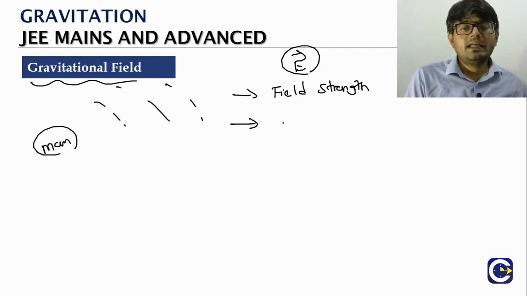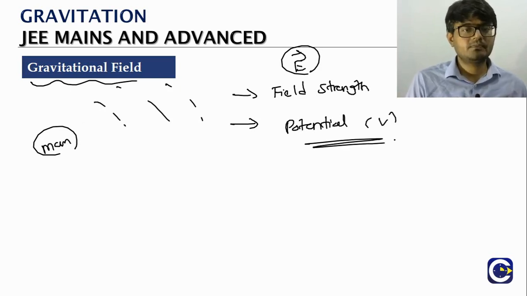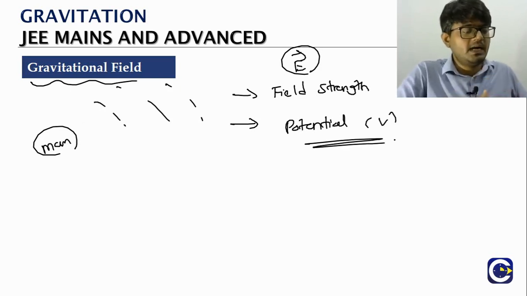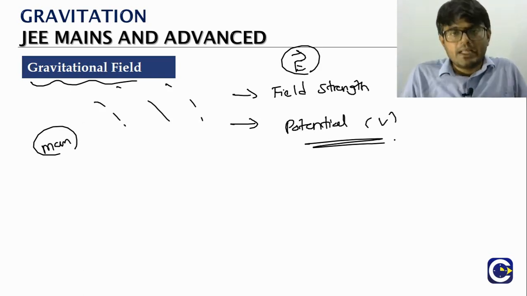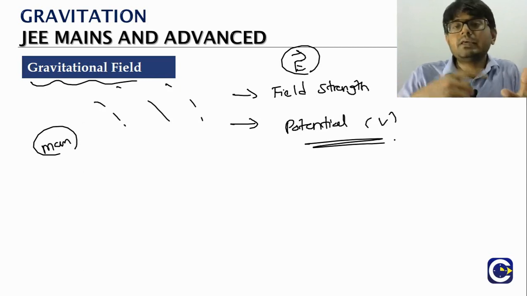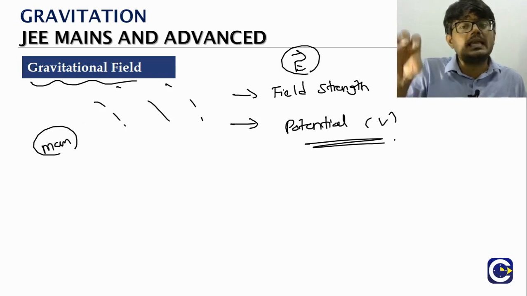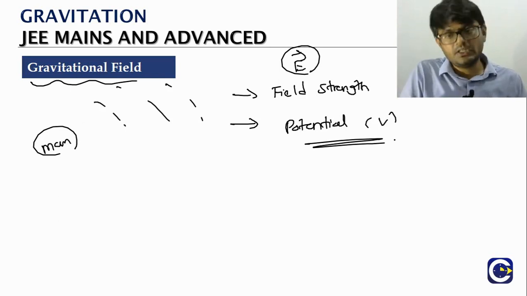The other is the gravitational potential, for which we will use the symbol V. So whenever there is a mass, it will produce a gravitational field around it. We will quantify it either by a vector quantity, field strength, or by a scalar quantity called potential. We will talk about that also.